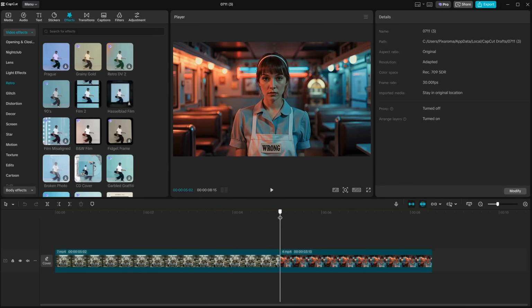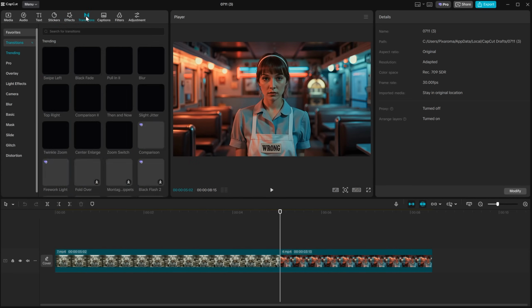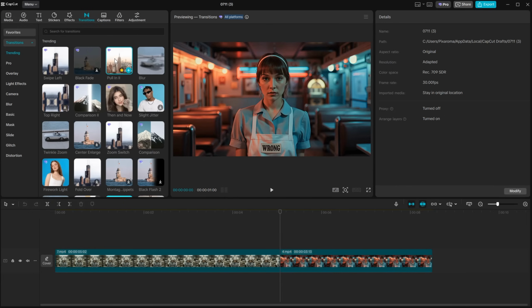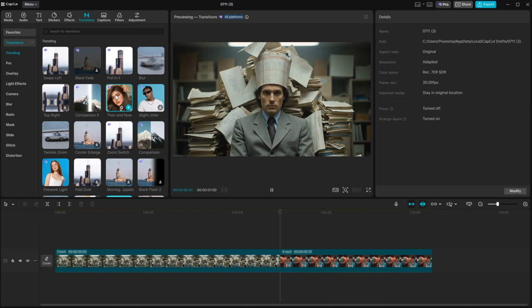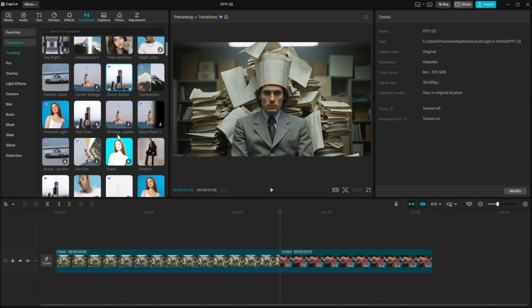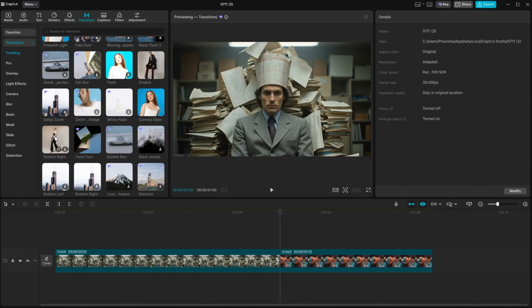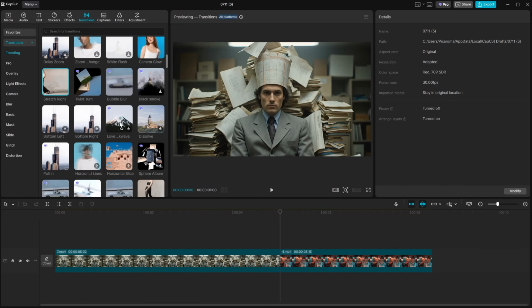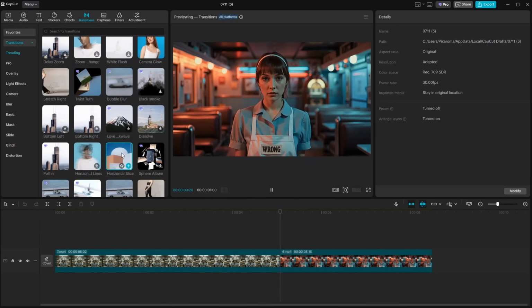If I go between those 2 videos and then open the Transitions tab, I can test a bunch of them to see how they look, how the flow feels, whether it interrupts the pacing or helps it. If you're not sure, it's better to leave it without a transition. But some of these transitions really make the video feel more continuous and more interesting to watch.